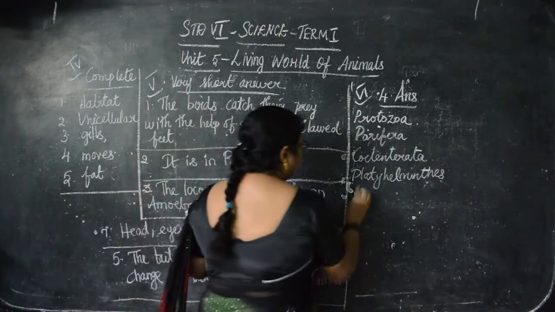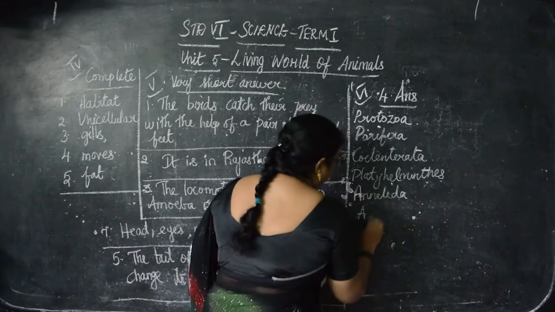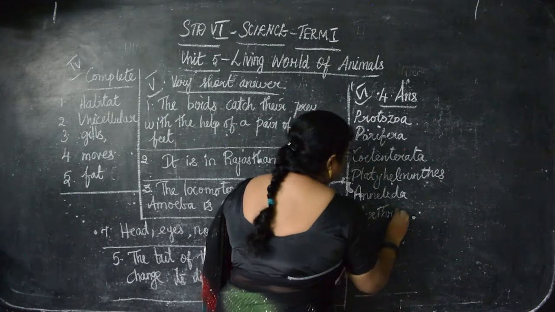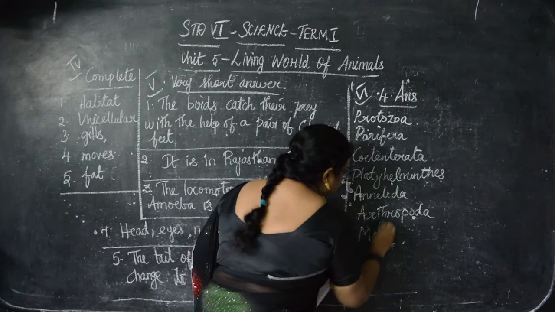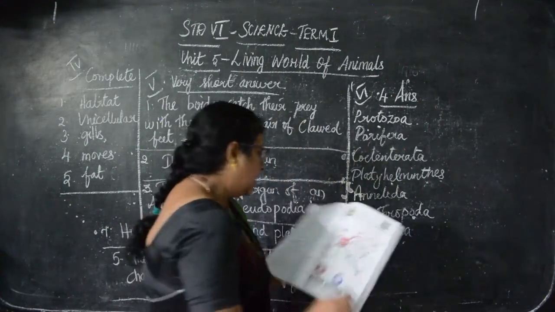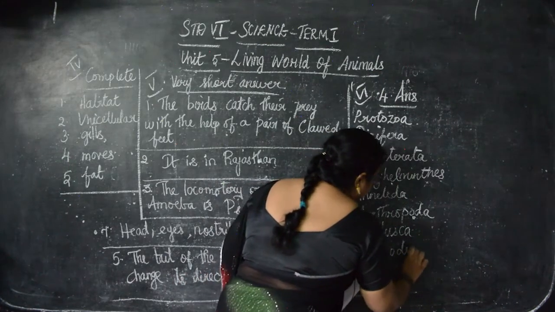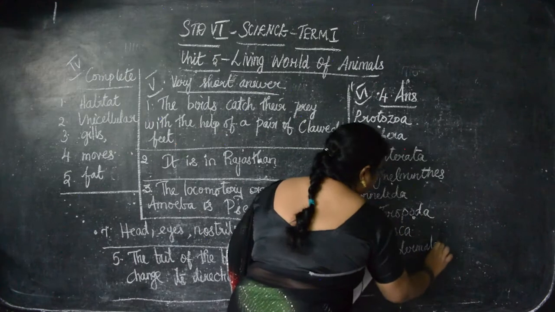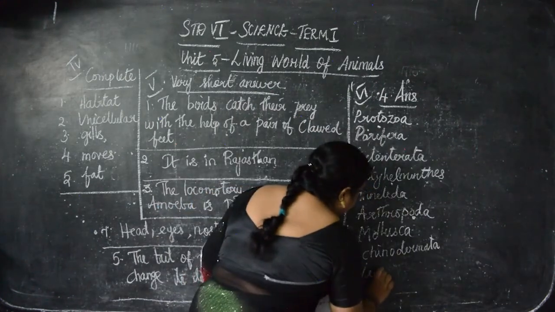Annelida, arthropoda, mollusca, echinodermata, and nematoda. Okay, learn nicely children.